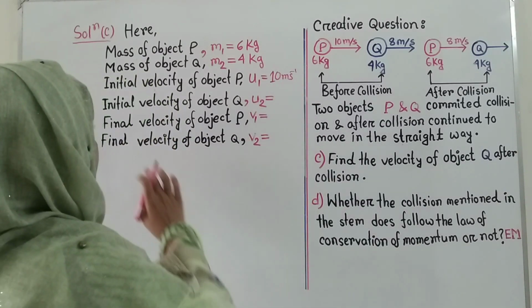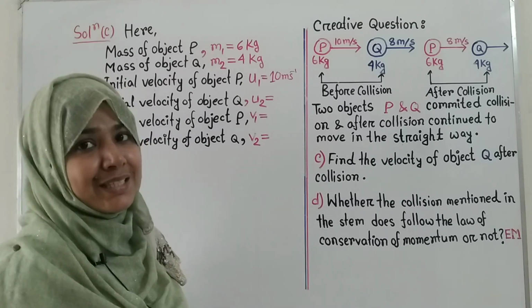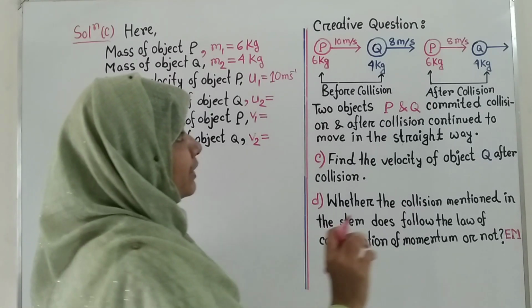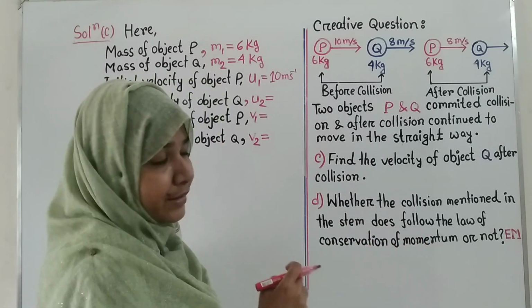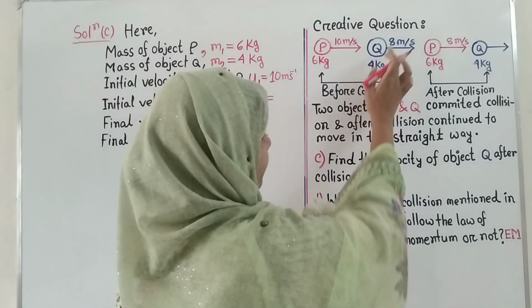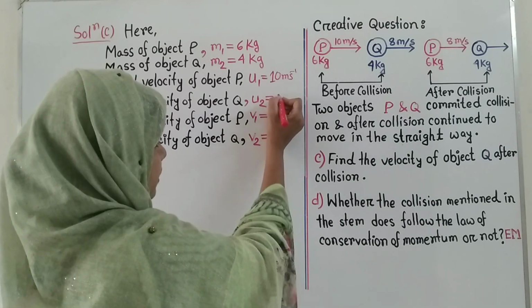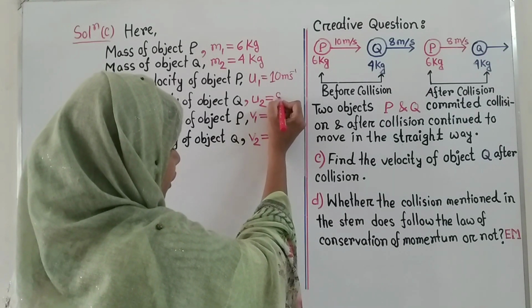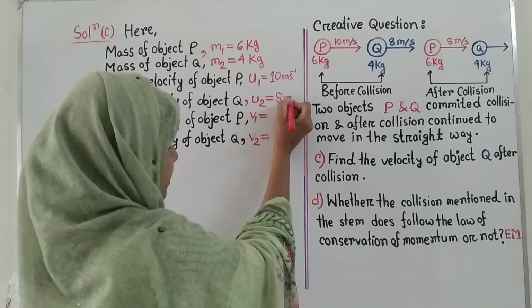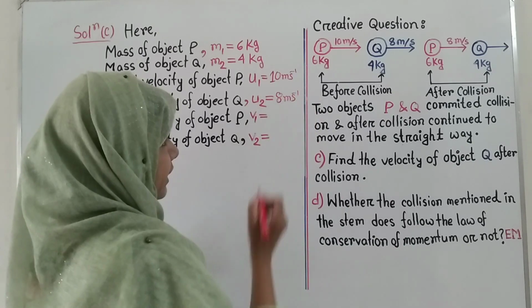Now the initial velocity of object Q. From the diagram you can see that it is given as 8 meter per second. So we can write that the value of u2 is 8 meter per second.